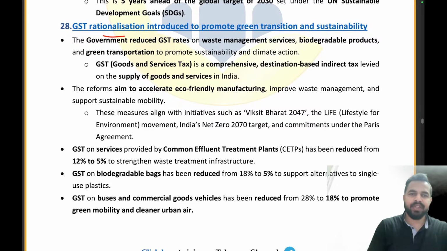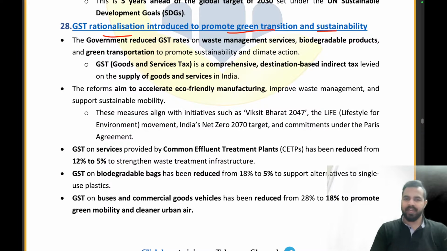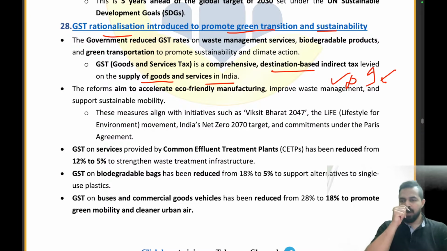The GST rationalization was introduced to promote the green transition and sustainability. My dear friends, you all know that last year in the month of September 2025, the GST was rationalized. GST is a comprehensive destination based indirect tax which is levied on the supply of goods and services in India. Guys, you all know that there are two types of taxes, direct and indirect. Direct is, for example, what you pay on your salaries, right? And indirect tax is the tax that you give on the purchase of goods and services, right? For example, the GST is on the supply of goods and services in India.